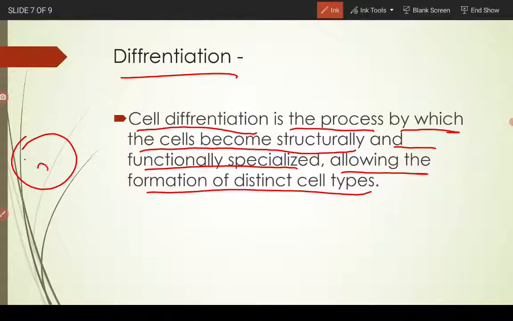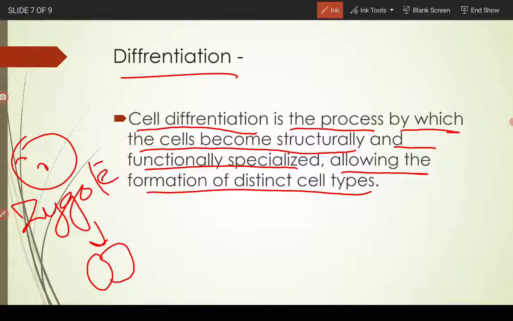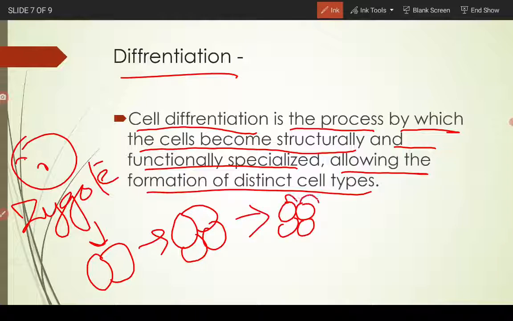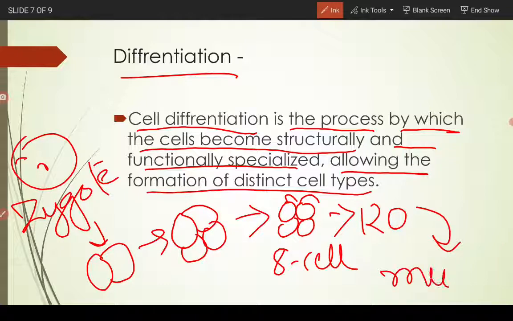When there is a zygote, 2n, a single cell, it cleaves to form a two cell stage, then four cell stage, then eight cell stage, and then more and more until a multicellular, complex organism is formed from a single cell. When that is formed, these cells differentiate and specialize.